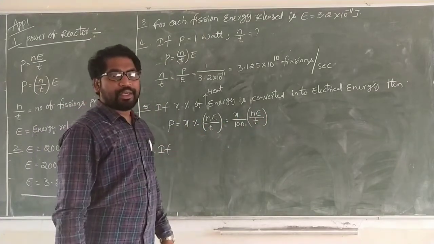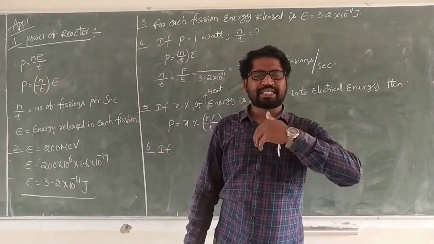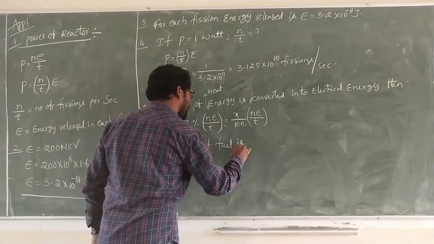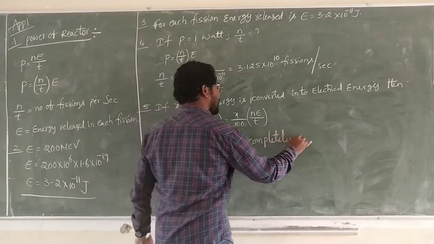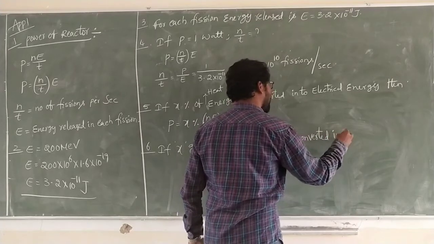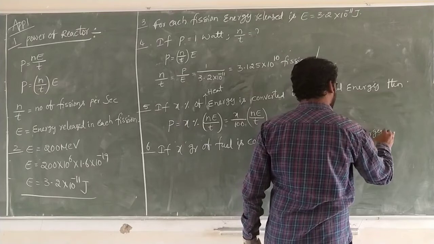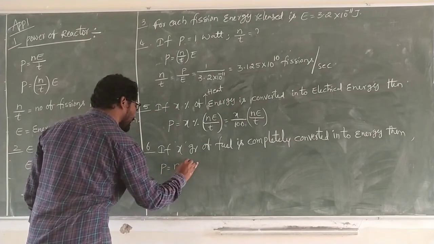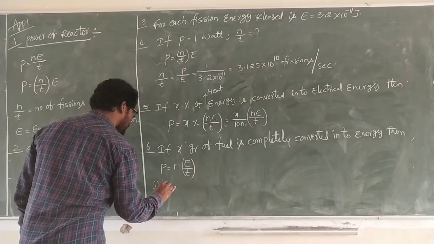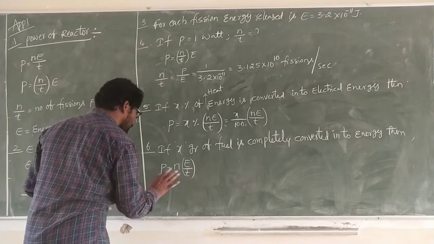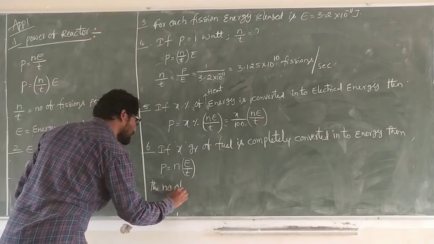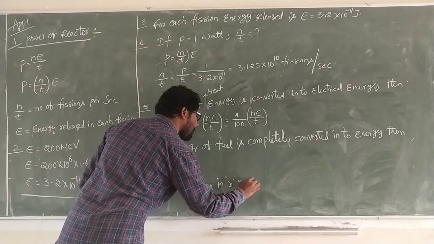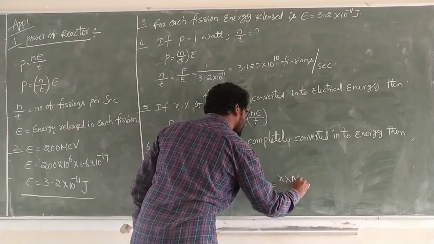If x gram of fuel is completely converted into energy, then P is equal to N E by T, where N is the number of atoms in x gram. N is equal to x into Avogadro's number.